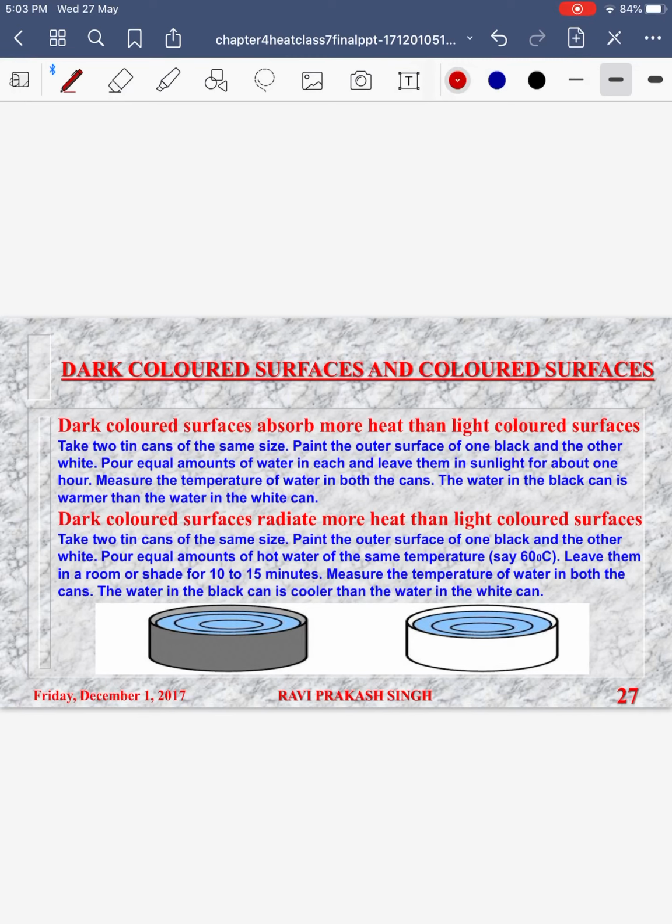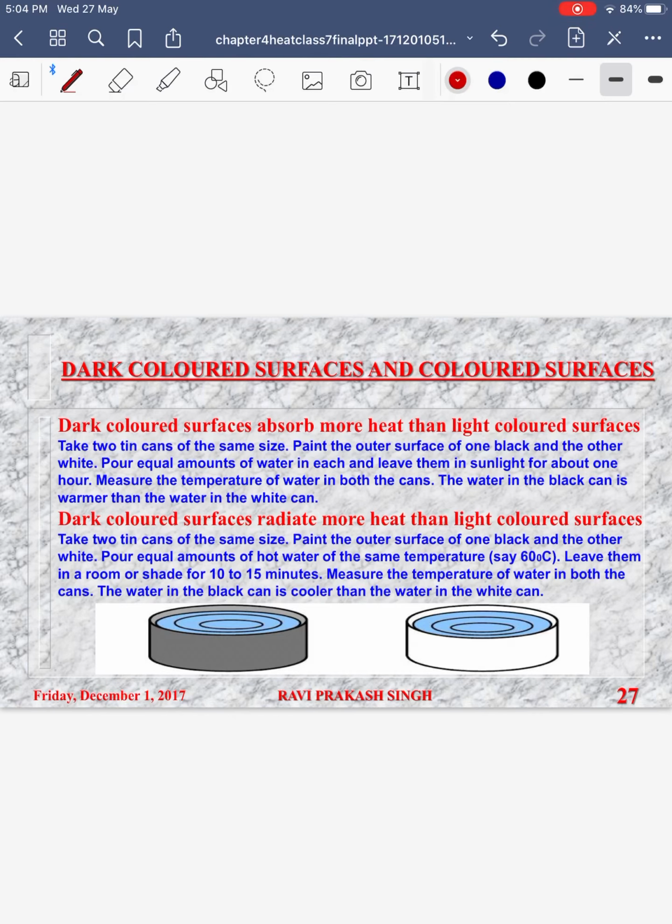Now, dark and light colored surfaces. We know that in summer we always prefer to wear lighter colored clothes as compared to winters where we prefer to wear dark clothes. A very simple activity: if you take one black pot and one white pot, keep water in them and keep them in sunlight, after some time you will observe that the water in the black pot becomes warmer compared to the water in the white pot.